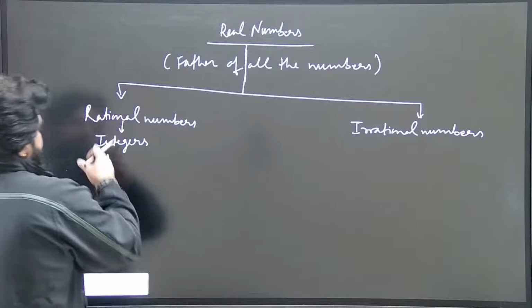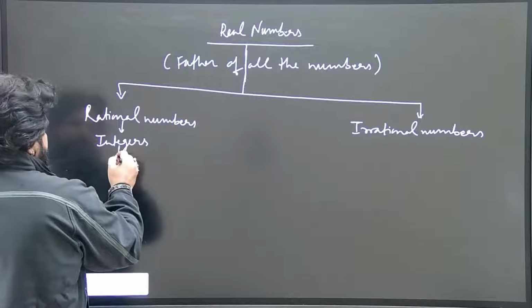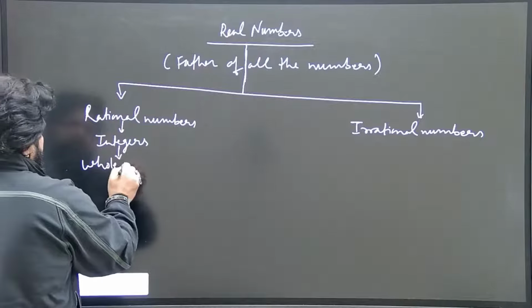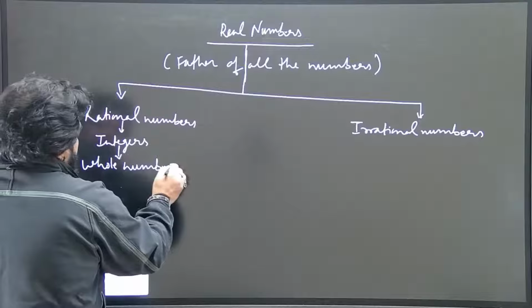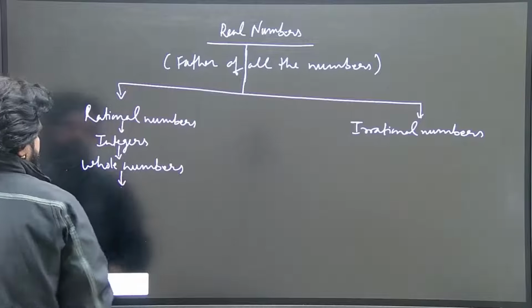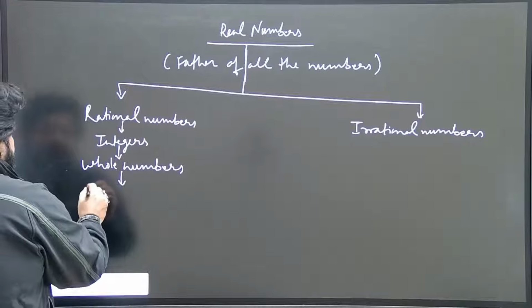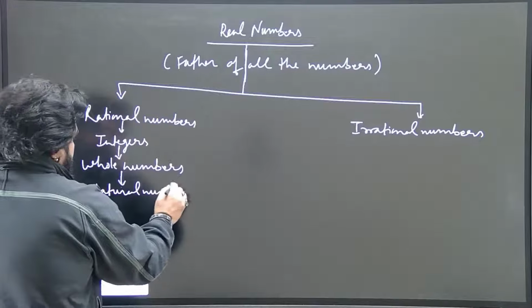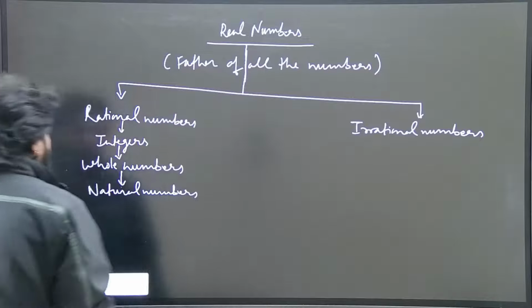So rational number, then there is son integers, and the son of integers is whole numbers, and then there is natural numbers.